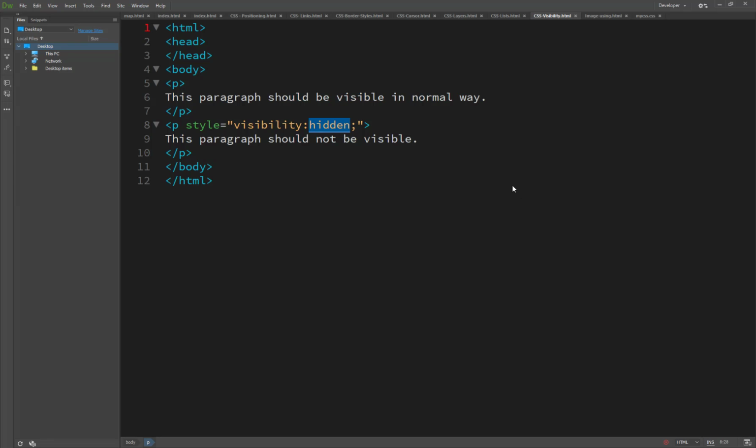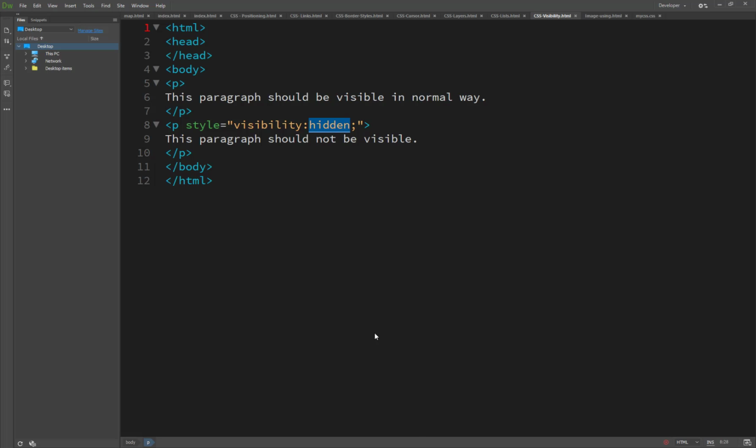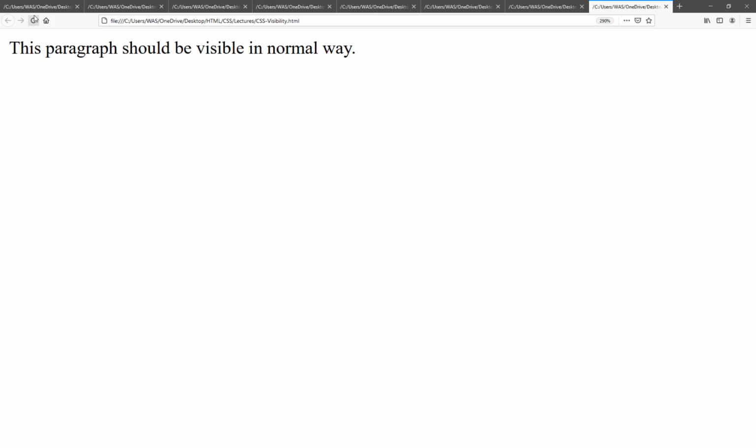So we are trying the result here. In Mozilla Firefox, you will see the first paragraph is visible in the normal way, and the second one is not visible, although it is written in the paragraph, because we have set the visibility here. If we cut this and save it, now you will see the second paragraph appear.